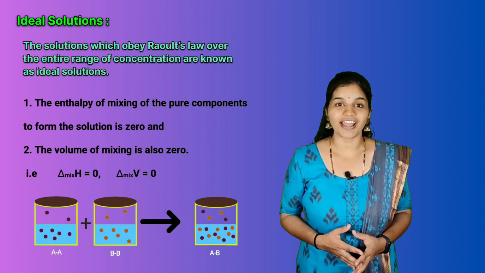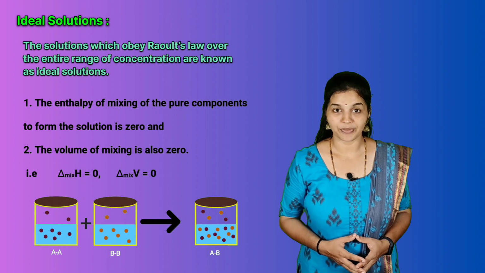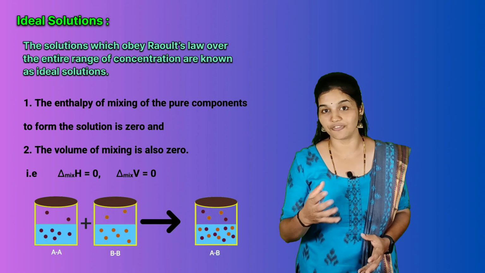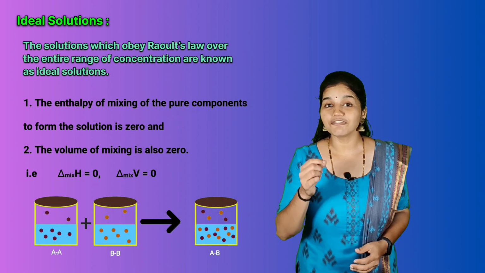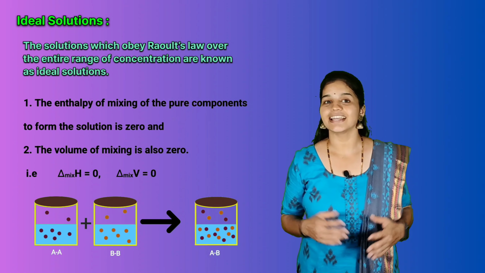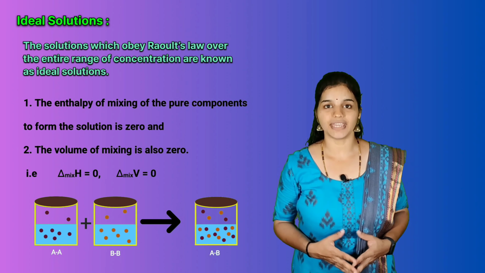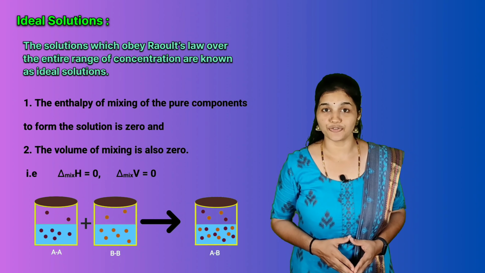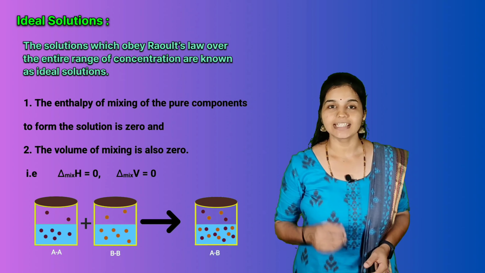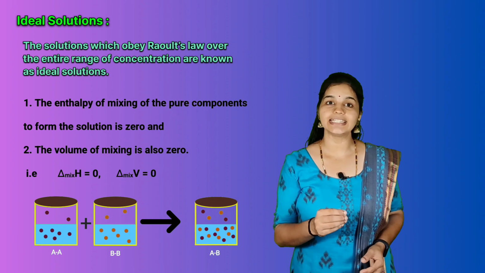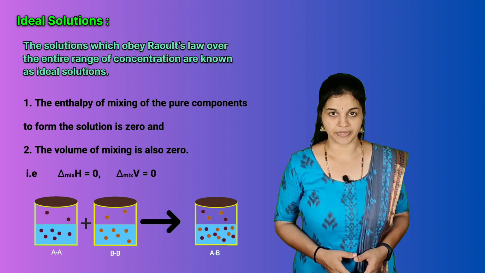But do we find such a student with all these characteristics fulfilled? A perfectly ideal student is rare, isn't it? In the same way, a perfectly ideal solution is rare. But some solutions are nearly ideal in behavior.